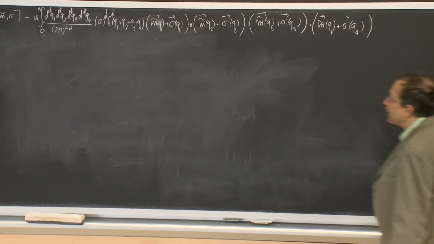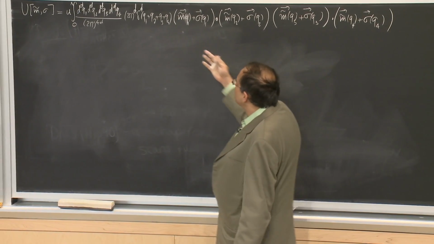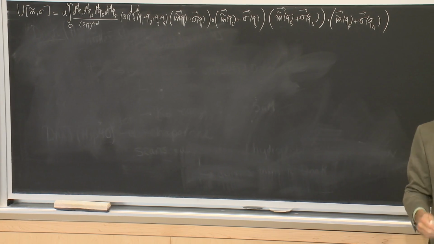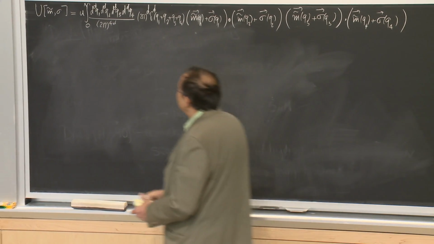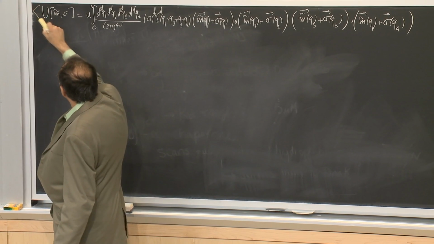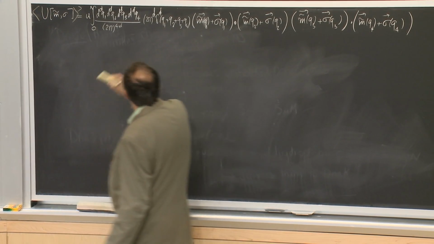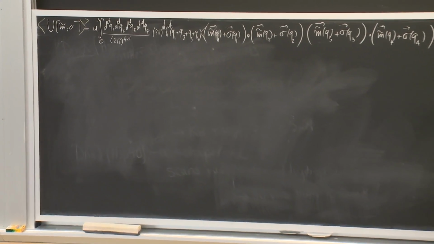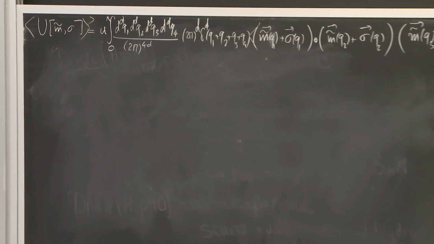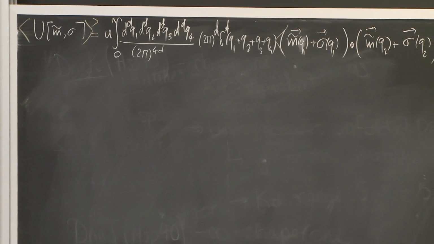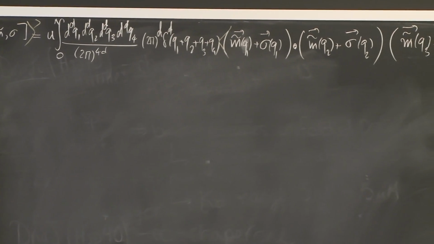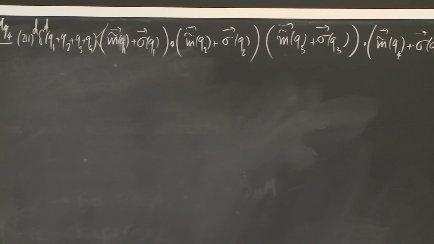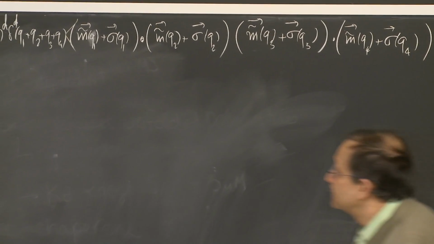And again, what I have to do in principle is to integrate out the sigmas, keeping the m tildes, when I perform this averaging over here. So let's write down, if I were to expand this thing before the integration, what are the types of terms that I would get?